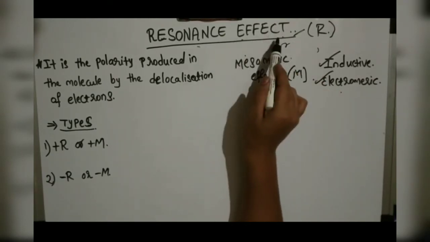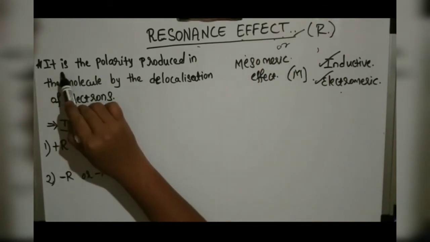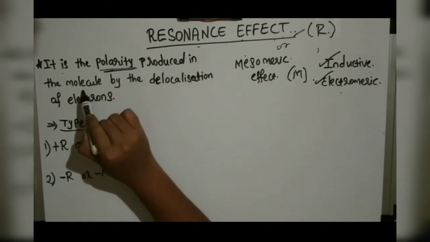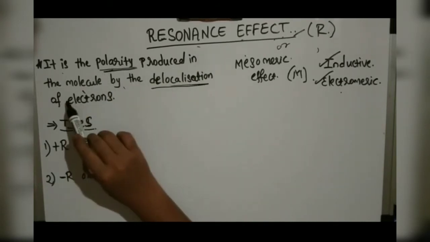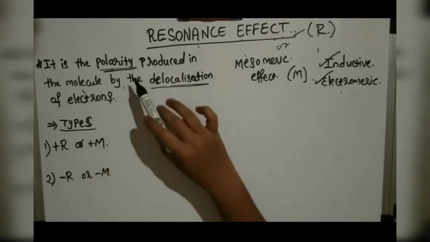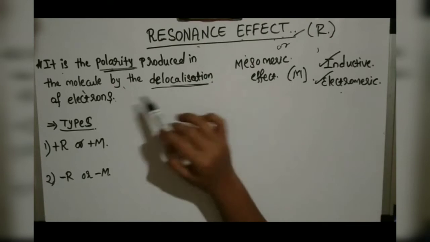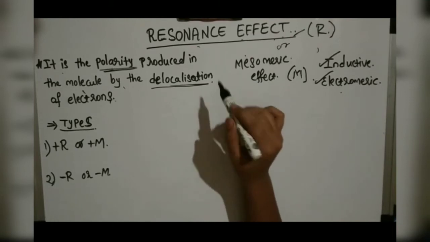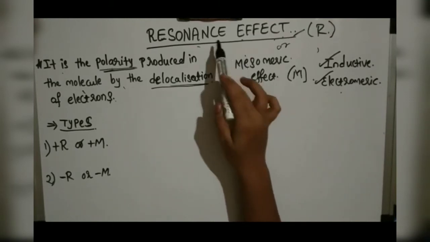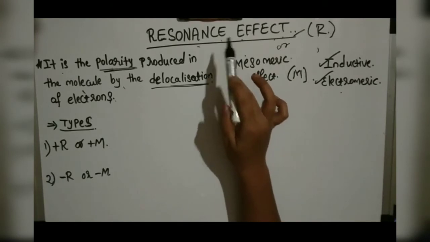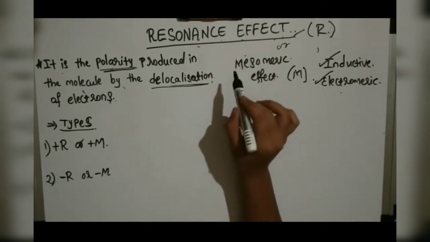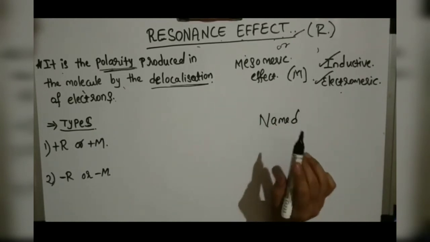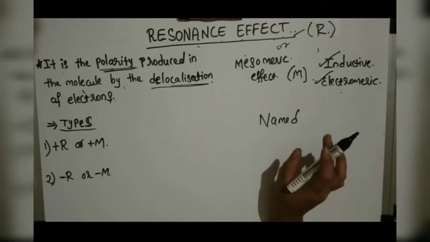So what is the definition of resonance effect? The definition is: it is the polarity produced in the molecule by the delocalization of electrons. These words, polarity, delocalization, electrons, you have already studied in your PUC first year. Even so, I will discuss some points so you will come to know what exactly a resonance effect is. We use this term everywhere in named reactions, rearrangement reactions, everywhere. This is helpful, so understand it neatly.